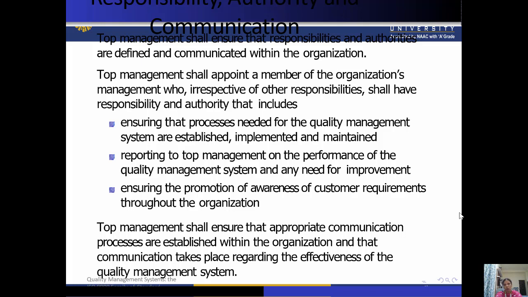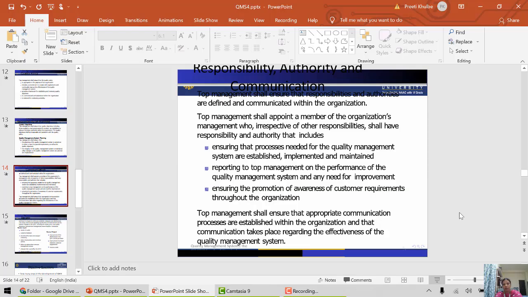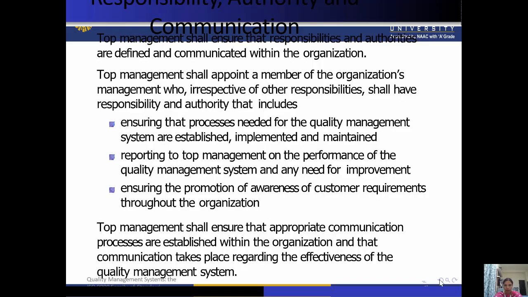Now next is responsibilities, authorities and communication. Again, for all these things the top management is involved. Top management shall ensure that the responsibilities and authorities are well defined and are communicated within the organization. Okay, so for a proper, effective QMS, there should be proper communication within the organization.